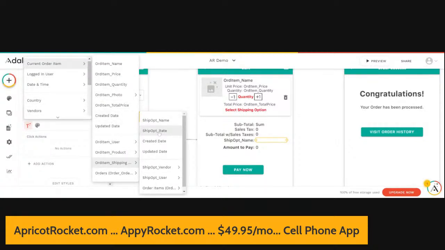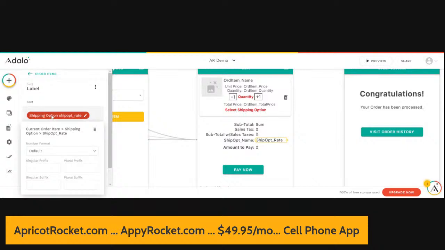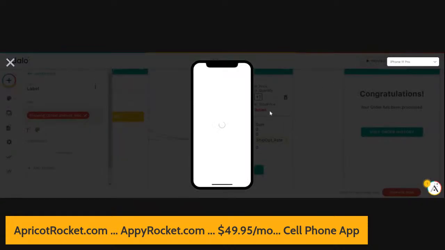Shipping, shipping rate. Now let's click and change the default to currency. Now let's go look at it and see if in fact we get the same value. We should get 5.00. This hopefully will work, and then we'll see that again it's just a little glitch in the way that the dollar works.